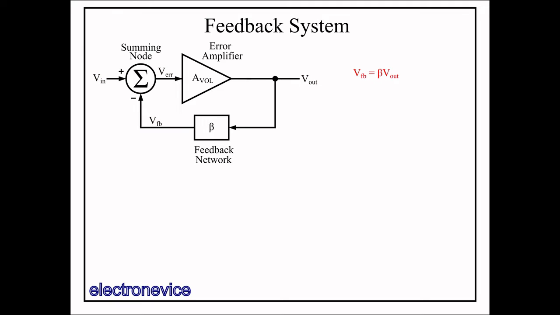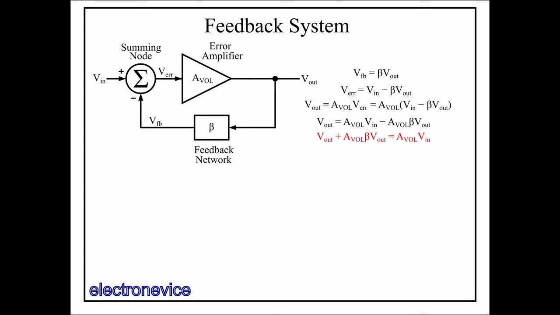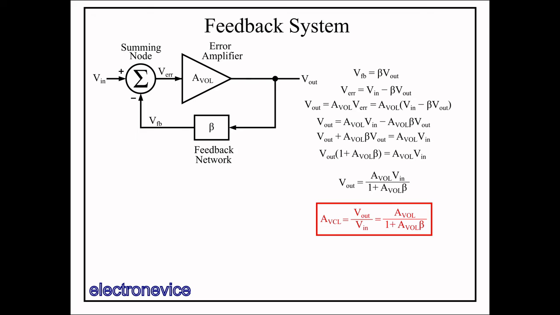So we have VFB equal to beta times Vout, and we have the error signal, Verror, equal to Vin minus beta Vout. Now we can calculate Vout equal to AVOL times Verror. And with substitution, we see this is equal to AVOL times (Vin minus beta Vout). So now we distribute and consolidate all the Vout terms on one side to finally get a value for Vout. And we just divide both sides by Vin to get the transfer function for the closed-loop gain of this feedback system, denoted by AVCL.